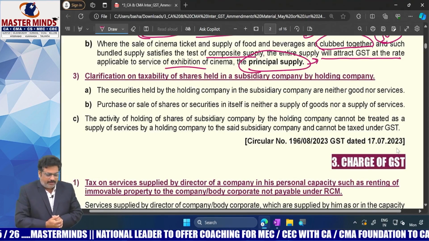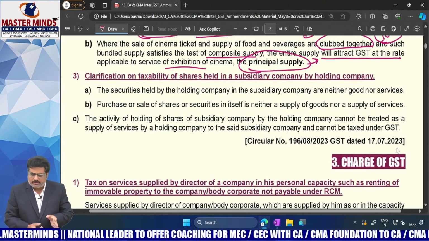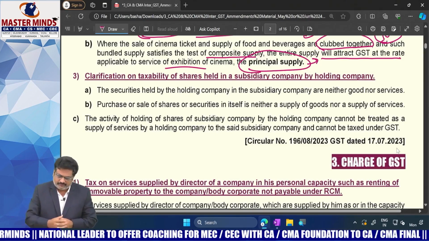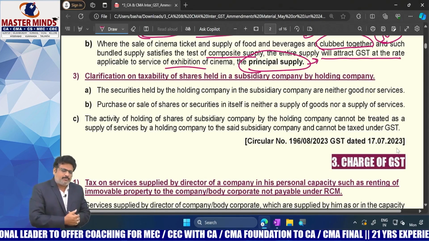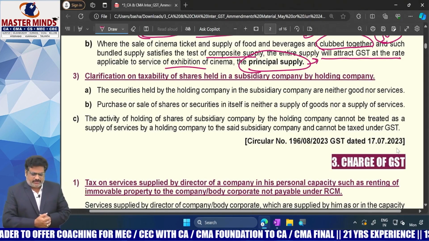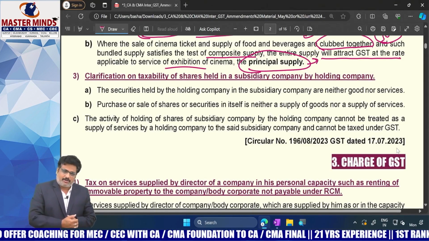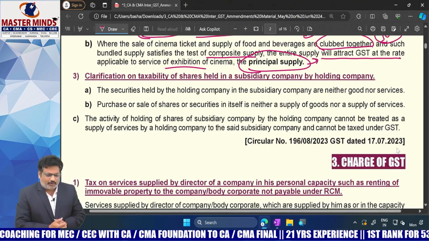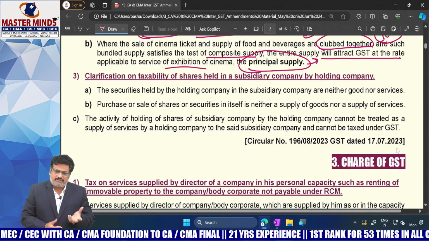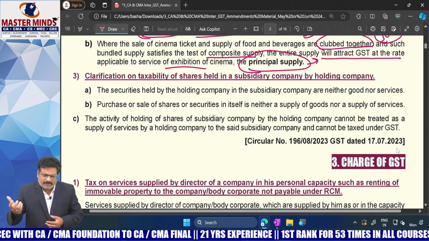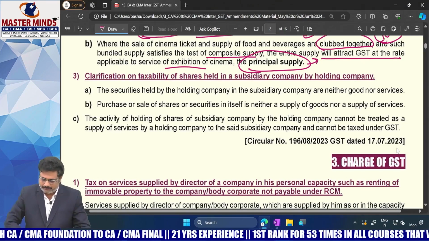Answer is no. It is not satisfying the conditions that are prescribed in section 7. Therefore, it can't be a supply of service. Most importantly, shares and securities are neither goods nor services. Therefore, it is not a supply. There is no need to pay any GST on the shares that are held by the holding company in its subsidiary. Okay.